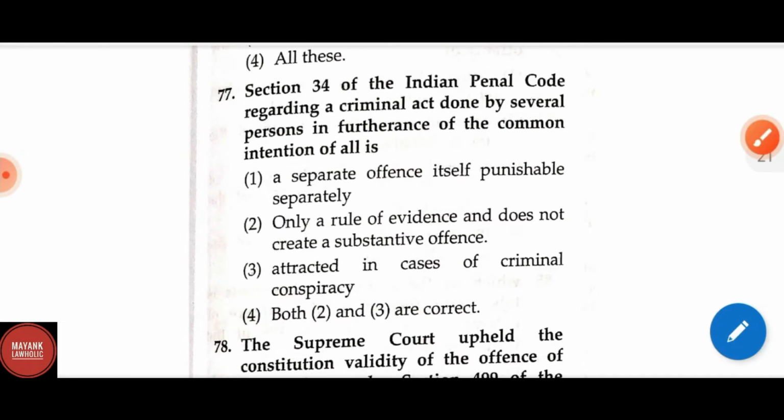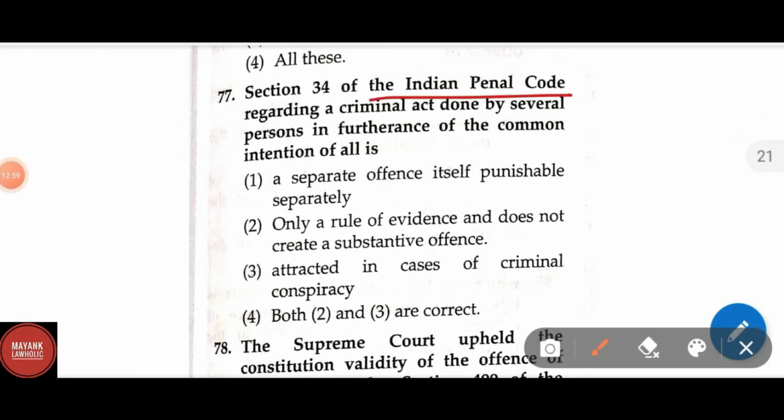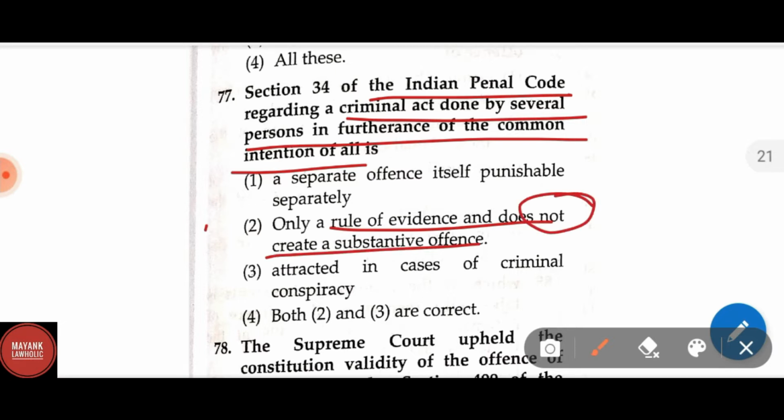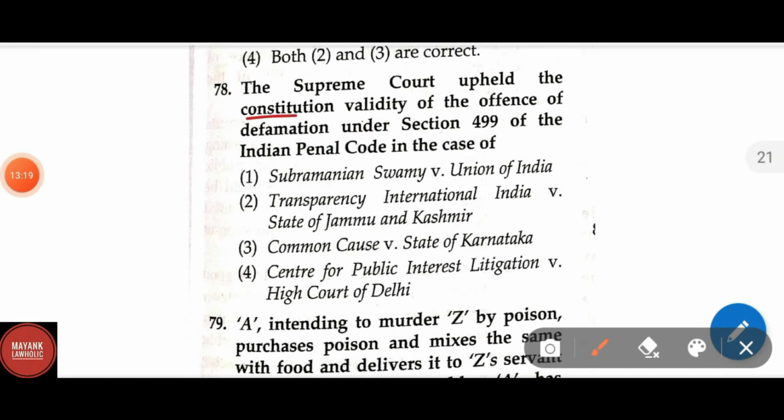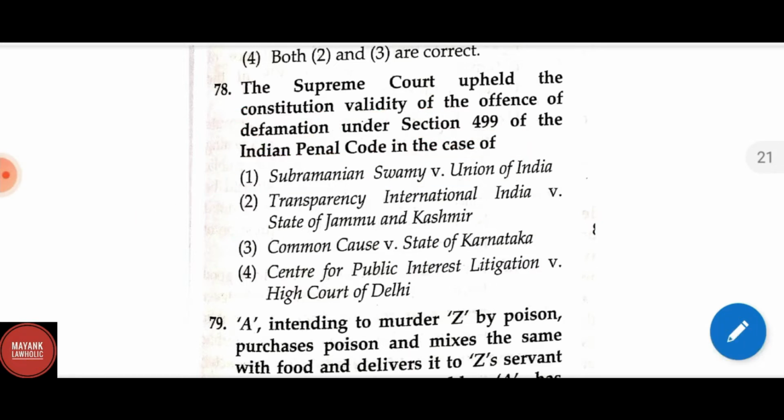Question number 77. Section 34 of IPC regarding a criminal act done by several persons in furtherance of the common intention of all is a separate offence itself, punishable separately. Option 2, only a rule of evidence and does not create substantive offence. This is the correct answer. Now let us see the question number 78. The Supreme Court upheld the constitutional validity of the offence of defamation under section 499 of the IPC in the case of, here the correct answer is Subramaniam Swamy versus Union of India.